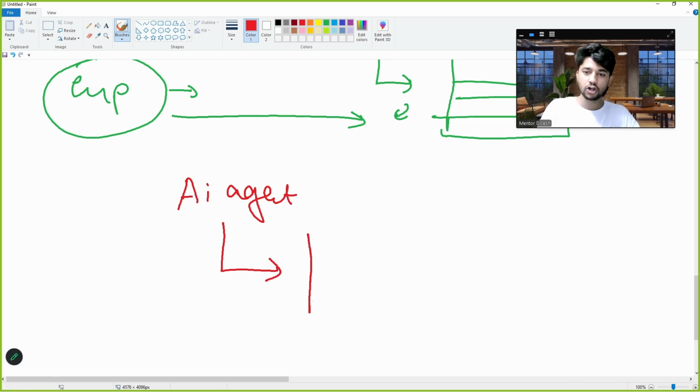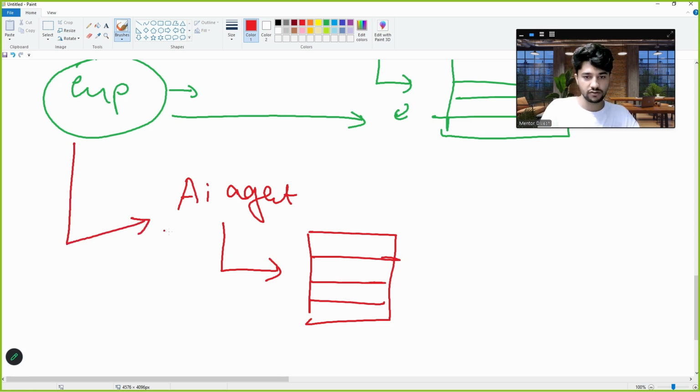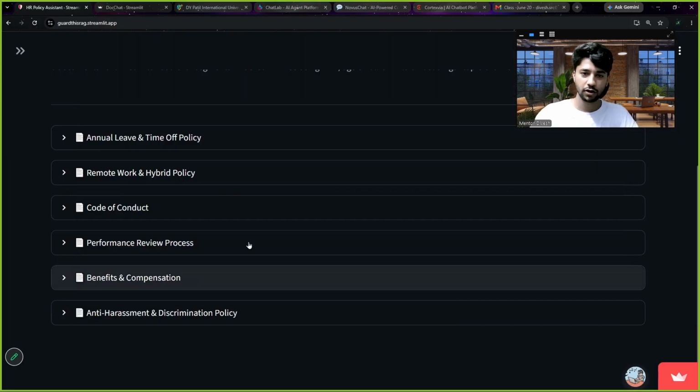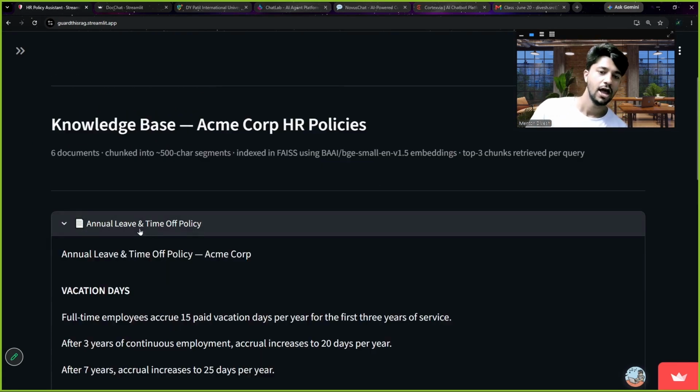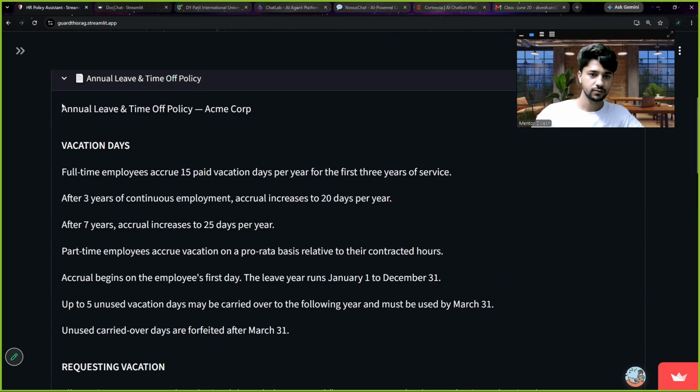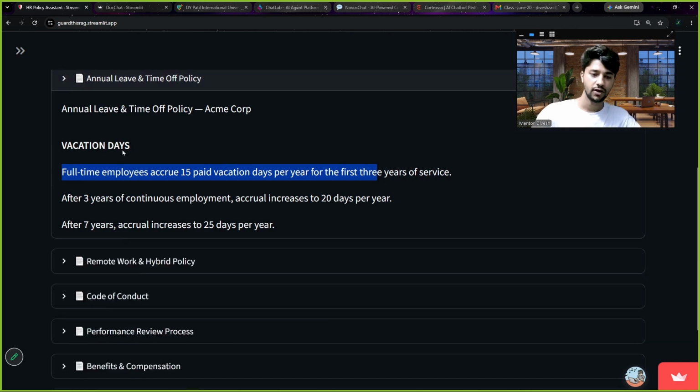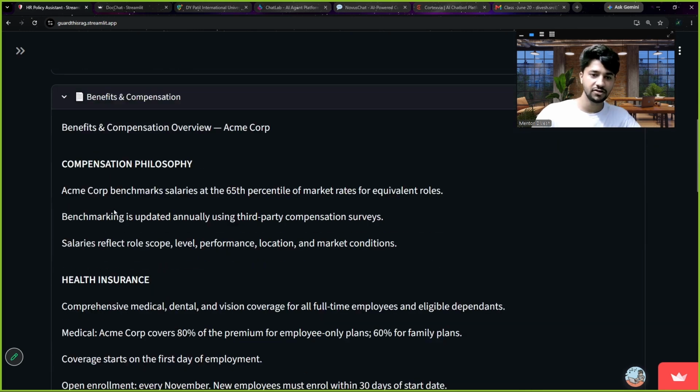To this AI agent also, we will give all these documents. Hey, keep all these documents handy. Whenever an employee calls or gives you a message, give the response to this employee. All right, let us see this in action, and then AI agents will be completely clear. So let me go here. Check this out. These are some company documents. Annual leave and time policy. See, vacation days, 15 paid vacation days, right? Let us check benefits and compensation.